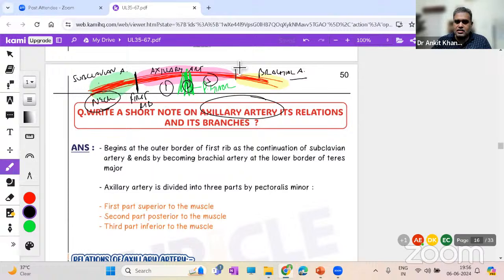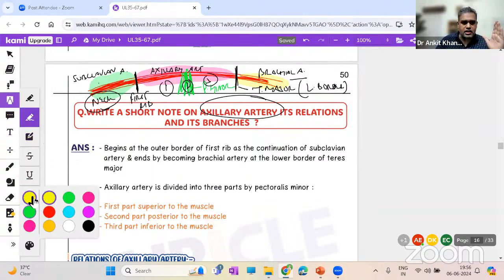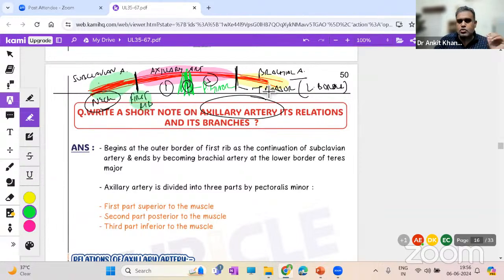Which rib? The first rib, because remember, the upper four ribs were part of the medial wall of the axilla. And as it crosses the lower border of the teres major muscle, it reaches the upper limb, and now we call it the brachial artery. Let me repeat: from the first rib area to the lower border of teres major, this artery is known as the axillary artery, divided by pectoralis minor into first part, second part, and third part.